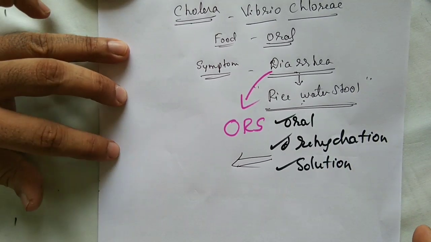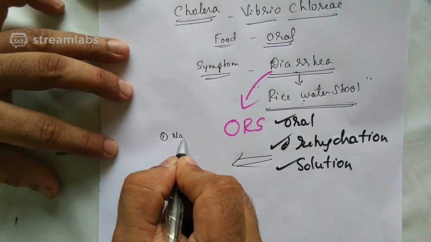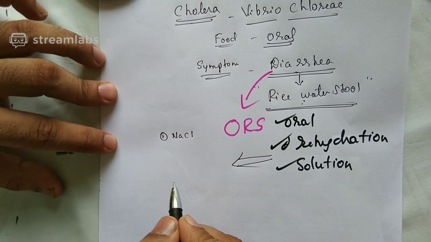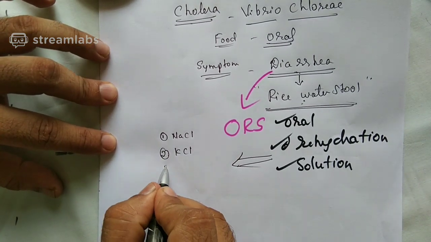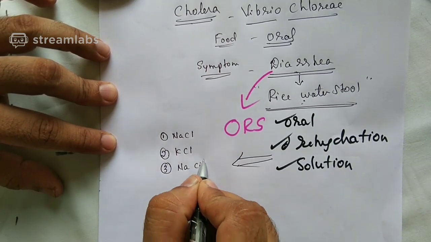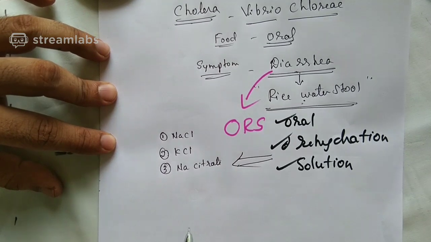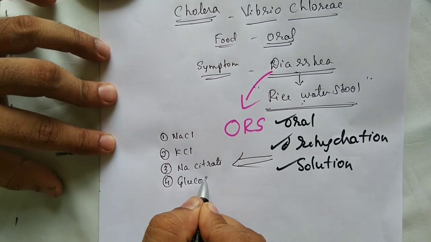Oral rehydration solution contains, first, sodium chloride. It contains potassium chloride. The third one, sodium citrate. And a very important fourth one, it contains glucose.